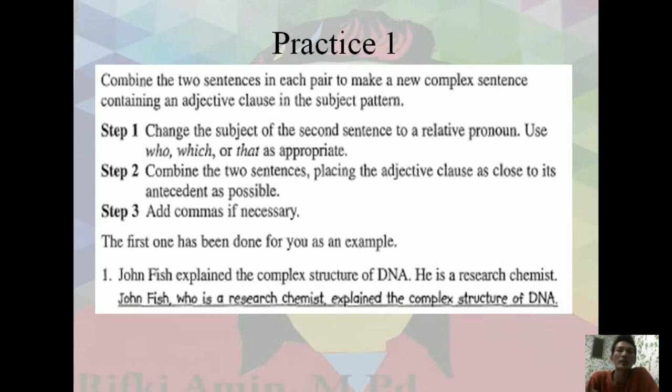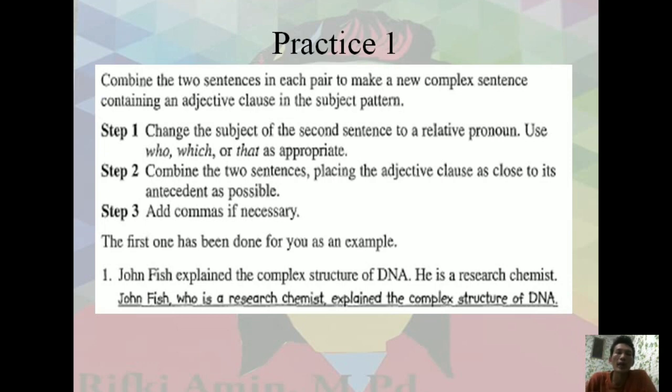Step 1, change the subject of the second sentence to a relative pronoun and use who, which, or that. It's up to you. And combine the two sentences, placing the adjective clause as close to its antecedent as possible. It's better for you to identify the antecedent first. And add commas if necessary.